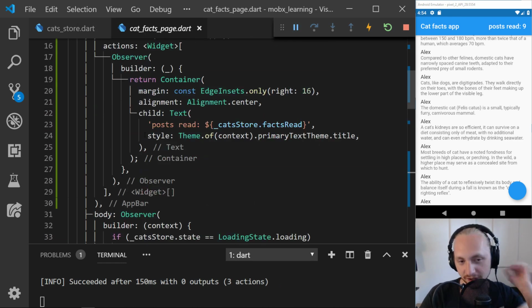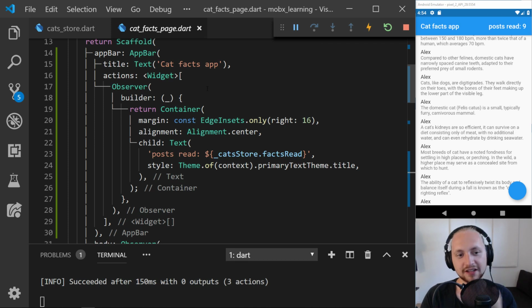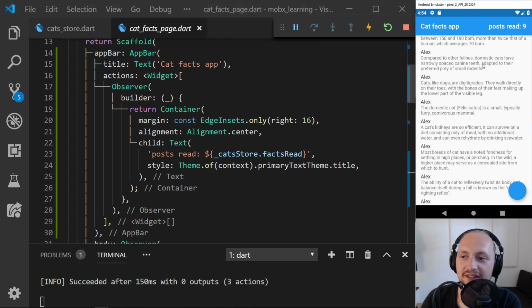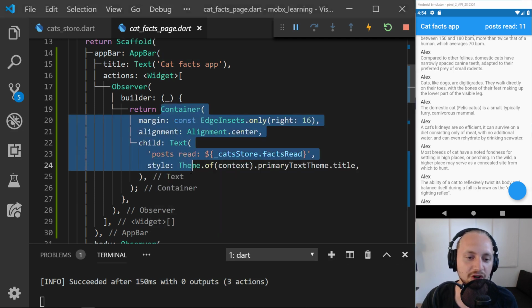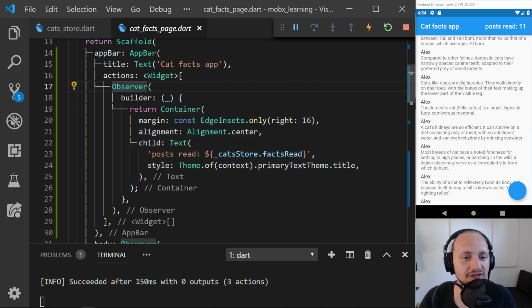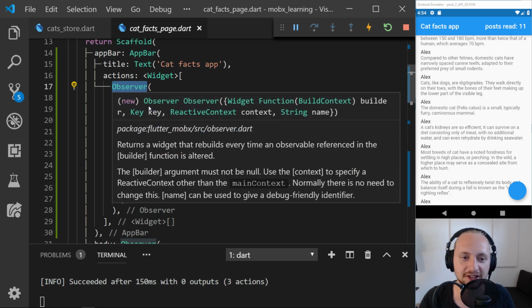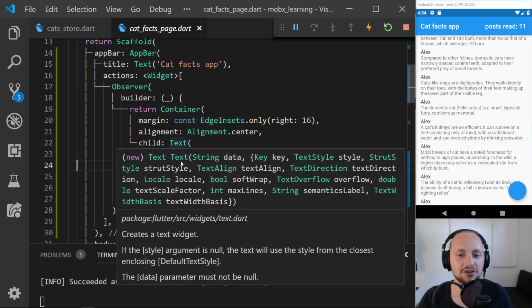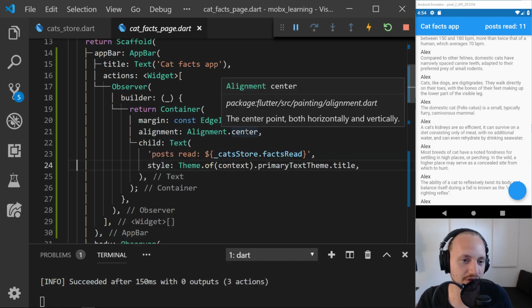For example, here at the top, we have this posts read. Each time this is updated, set state would call the build function to rebuild everything. But with MobX, when we change that observable, we can have an observer widget around that specific element, and then just update that specific widget.